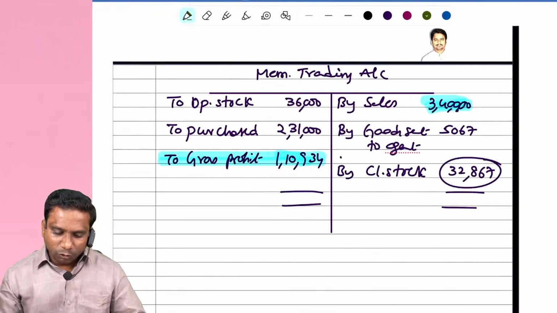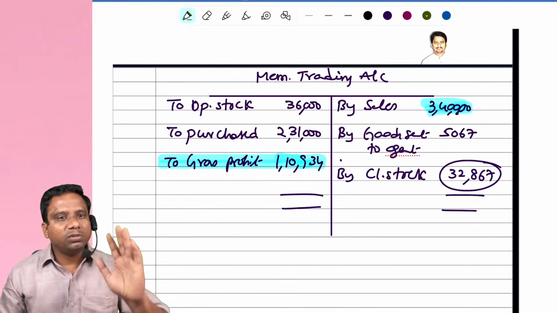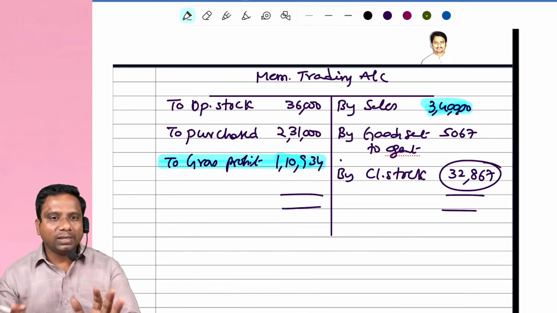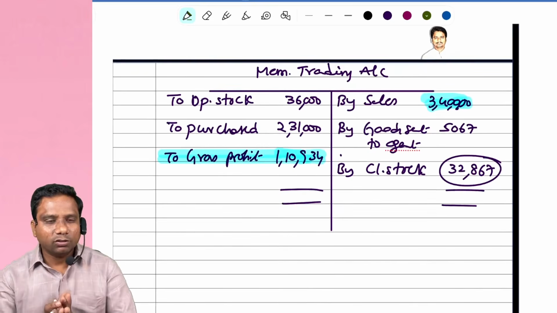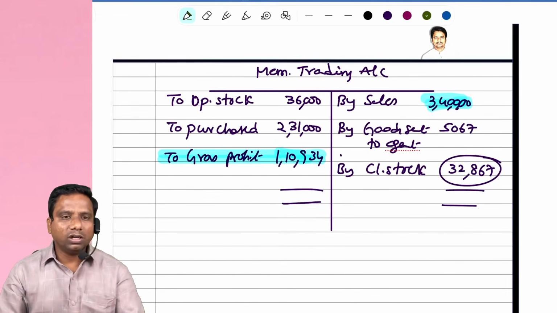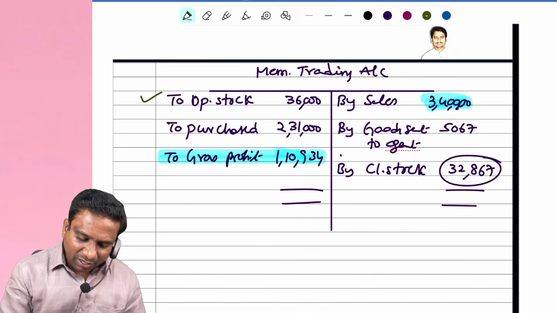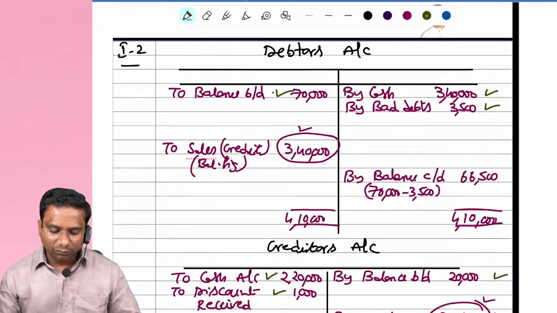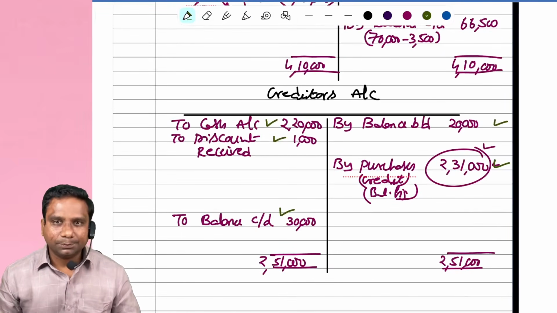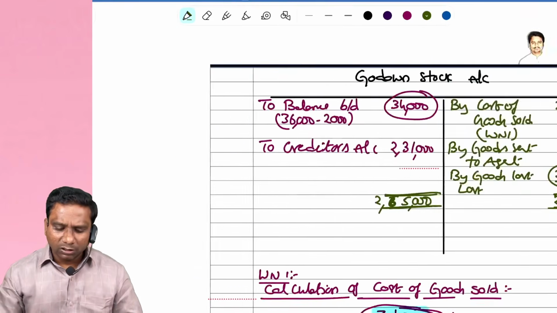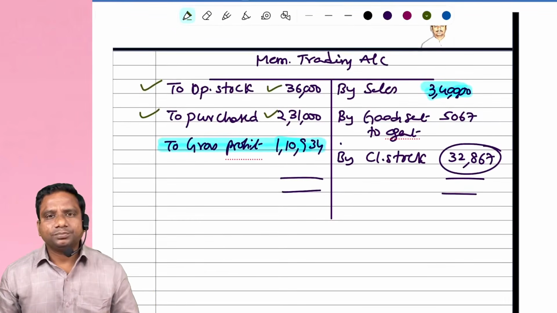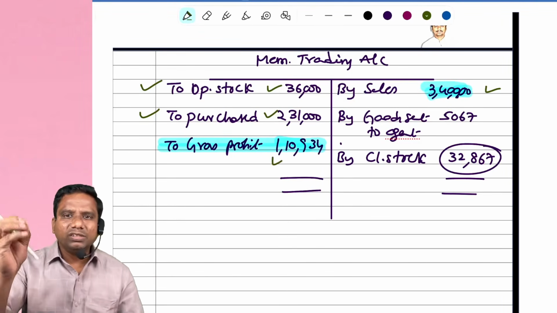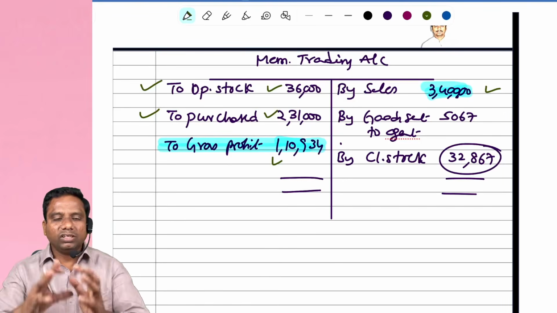Now, if you prepare a memorandum trading account, it looks like this. In your material, the answer is given in a different manner, but what I am suggesting is you prepare the memorandum trading account, as we are normally habituated to. Opening stock we have 36,000, and purchases 2,31,000, just now calculated from the creditors account. One more important calculation is sales, and profit. Once we get the sales and profit, we can calculate closing stock.